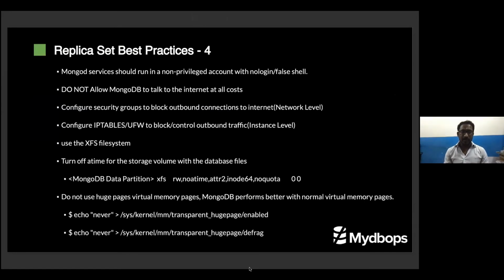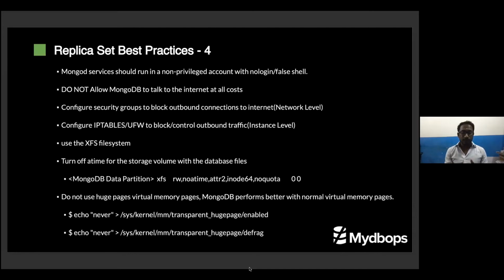Another best practice is at the Linux level. Even though 90% of MongoDB applications run on Linux, very rarely do people use Windows. So always run MongoDB with a no-login shell and a non-privileged user. Don't allow MongoDB to talk over the internet. Use the XFS file system, and particularly in XFS, specify the attributes I specified here: read-write, noatime, inode64, noquota, and you can even use nodev also. This makes it a little more secure and reduces a lot of pressure at the file system level.